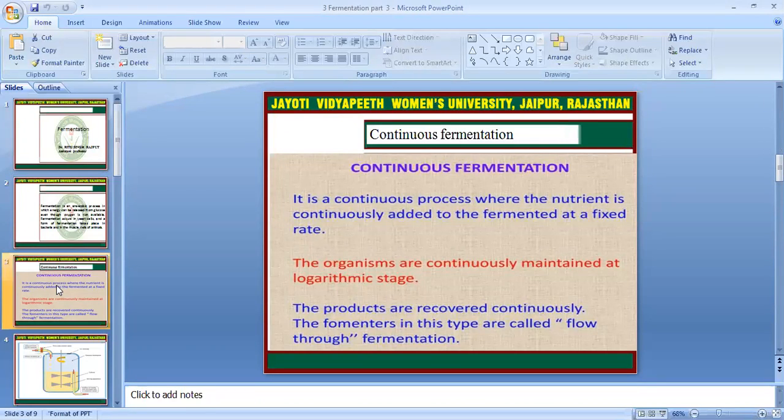So we can add a nutrient continuously in a fermentation, and the organism is continuously maintained in the logarithmic state, stages. The products are recovered continuously. This type of fermenter is called flow through fermentation.